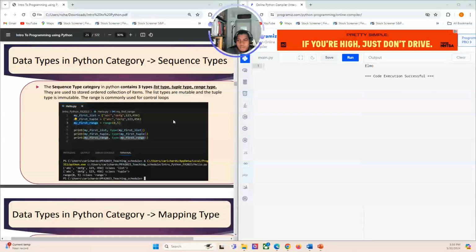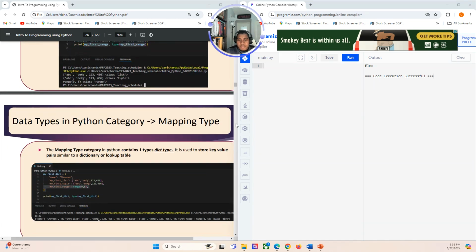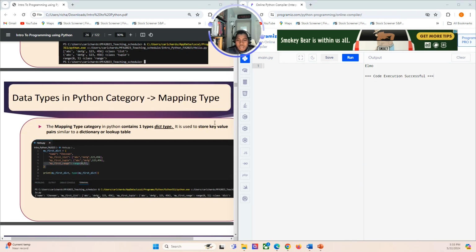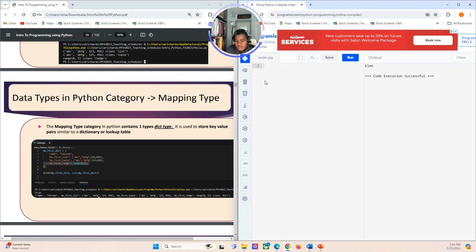The last time we stopped at sequence types and we saw the three sequence types used in Python, the three categories. So you have the list type, tuple type, range type, and we saw the difference between list and tuple, the immutability characteristic. So today we'll look at mapping type. The mapping type category has only one data type, and it's the dictionary, which is the dict type. To create a dictionary, you need the curly braces. Usually the curly braces in other languages mean scoping, but for Python, it's how you declare a dictionary.